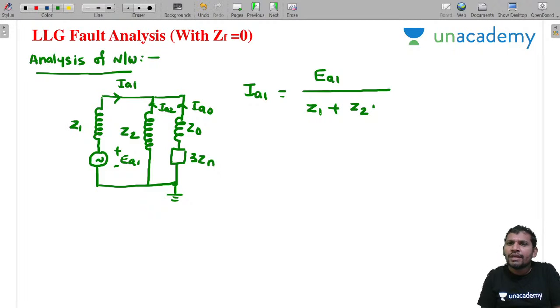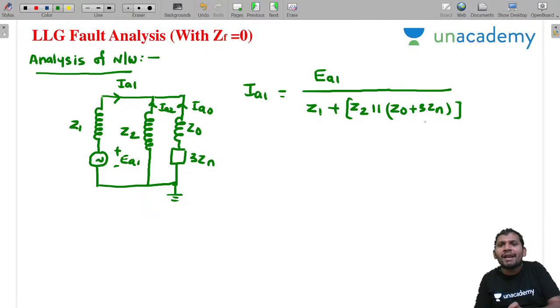That is Z1 plus Z2 in parallel with Z0 plus 3ZN. The Z2 and Z0 plus 3ZN, these two networks are parallel. Then this comes in series with Z1. That is Z1 plus Z2 in parallel with Z0 plus 3ZN. This I am not simplifying, leave it. Is that clear, students?